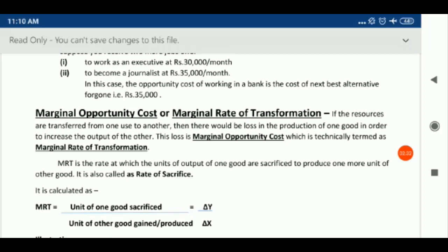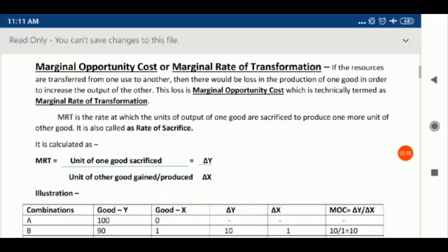That sacrificing rate is called marginal opportunity cost, and this loss is marginal opportunity cost, and technically it is termed as marginal rate of transformation. And what is the formula for calculating MRT? MRT is calculated as units of one good sacrificed, meaning how much you have sacrificed, upon units of the other good gained.